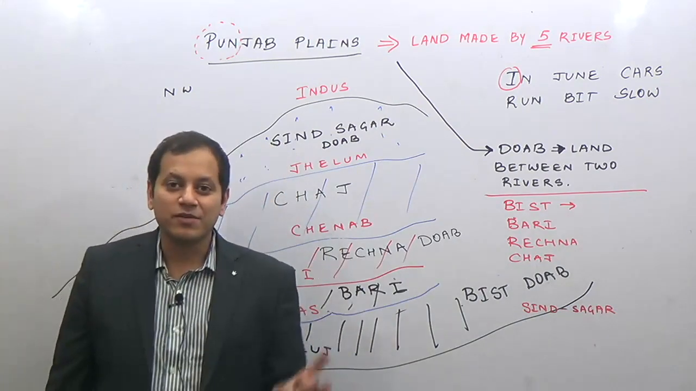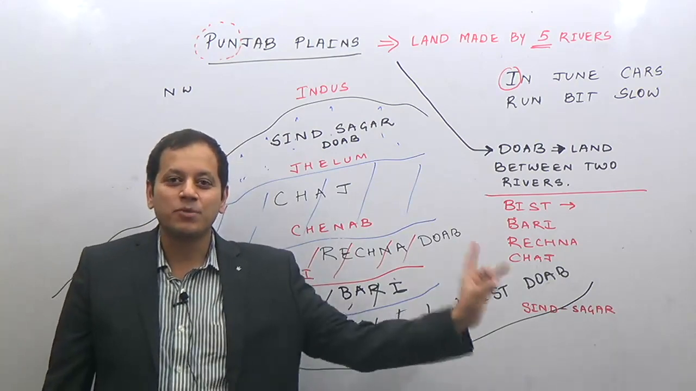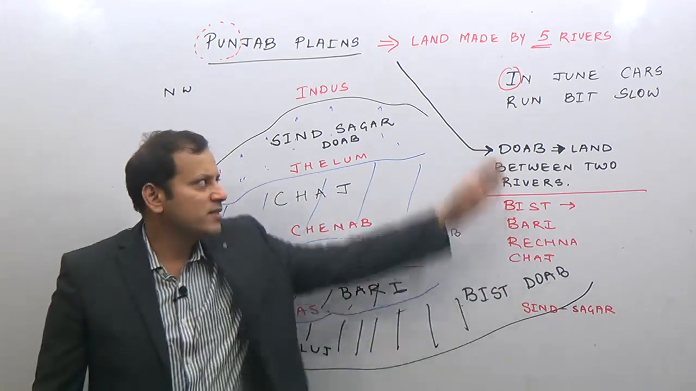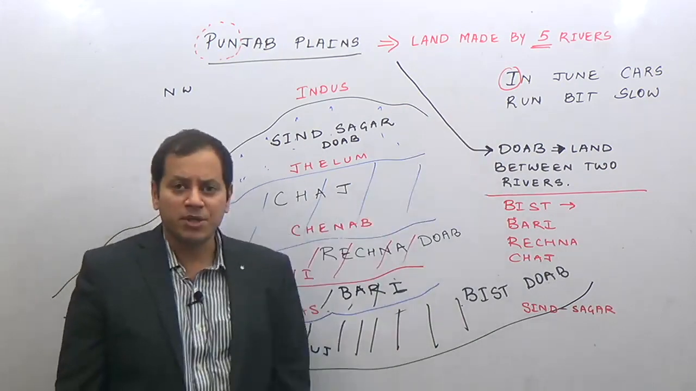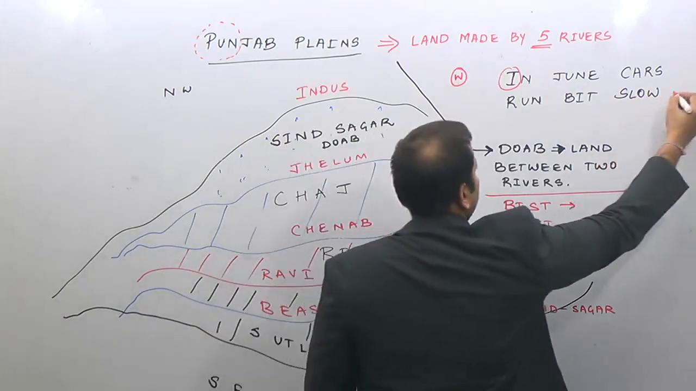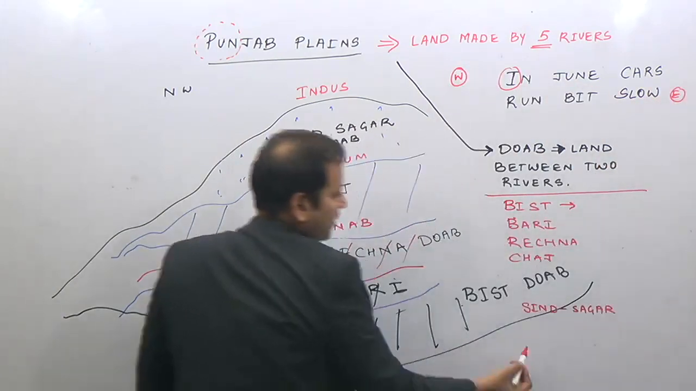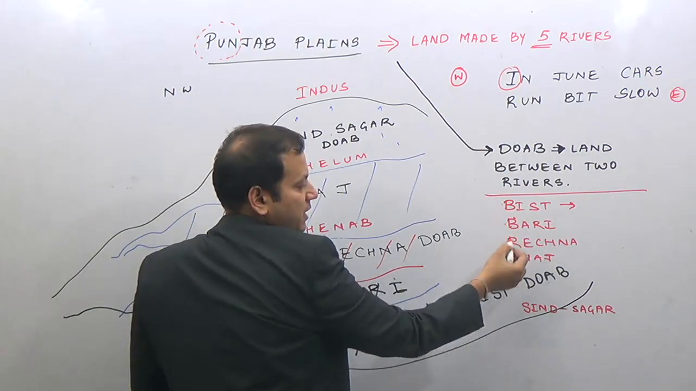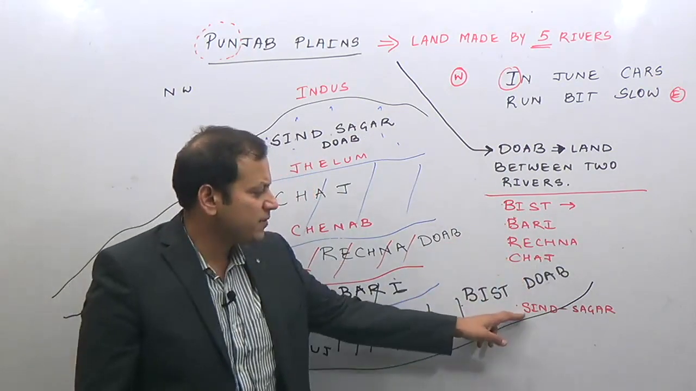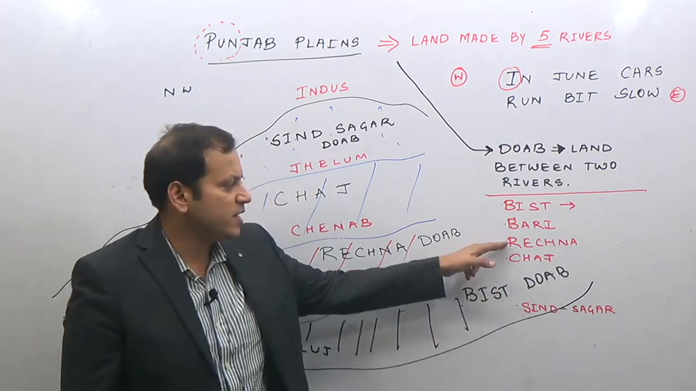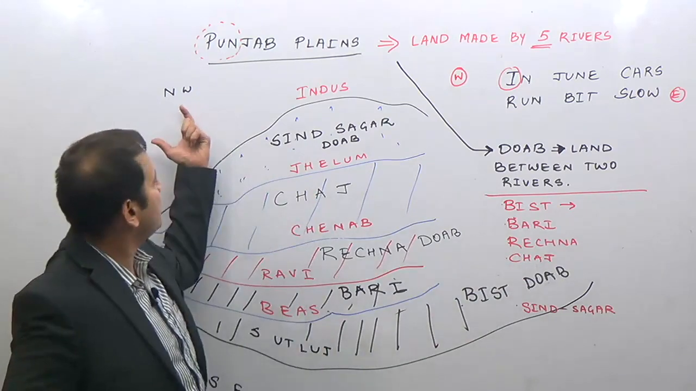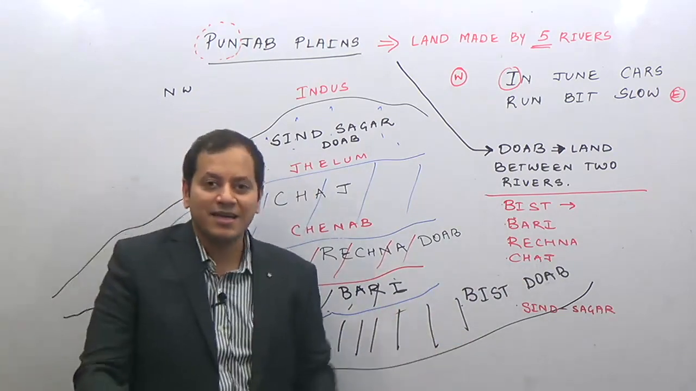The next part of the question is to arrange these doabs from east to west. How are they from east to west? Just remember, in June, cars run bit slow. Indus is in the west, Satluj is in the east. So from east to west they are Bist, Bari, Rechna, Chaj, and Sindh Sagar. From west to east, they are Sindh Sagar, Chaj, Rechna, Bari, and Bist. Or from northwest to southeast, they are in this manner.